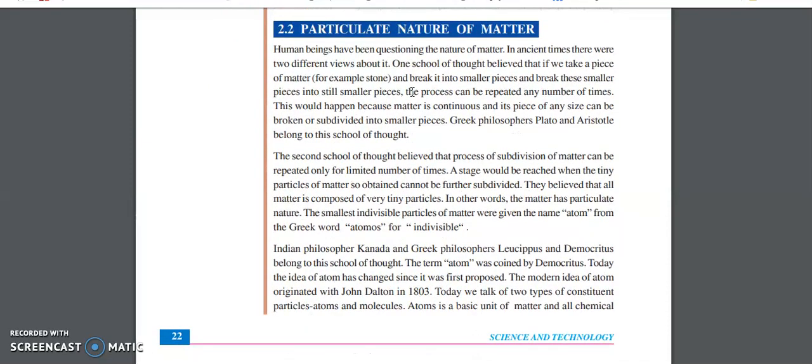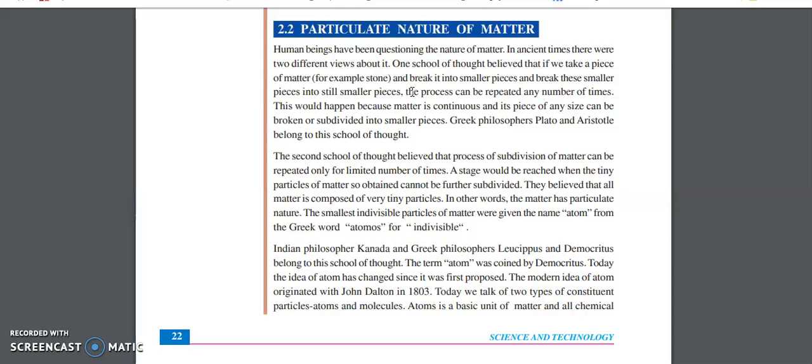The next thing which we are going to discuss is the particulate nature of matter. Once the topic of matter was initiated, many scientists came with their ideas about how matter will be and what it is made up of. They came out with different views, and they proposed their views.